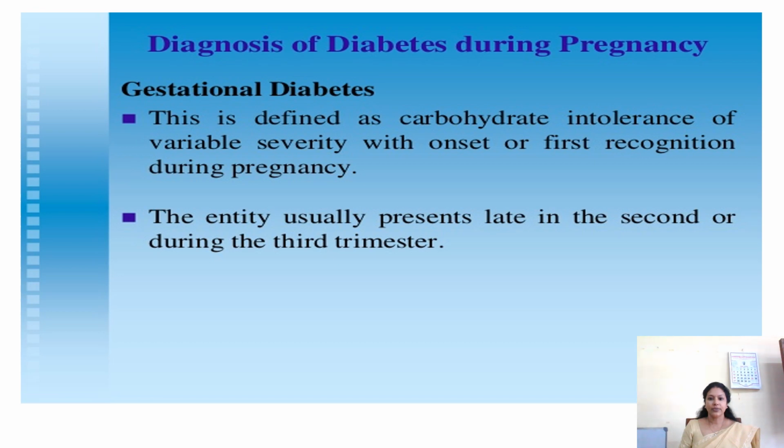Gestational diabetes is defined as carbohydrate intolerance of variable severity with onset or first recognition during pregnancy. It usually presents late in the second or during the third trimester. That is, in a previously normal woman with no previous history of diabetes mellitus, if all of a sudden during pregnancy the blood sugar level increases or she gets the features of diabetes mellitus, we call it gestational diabetes.